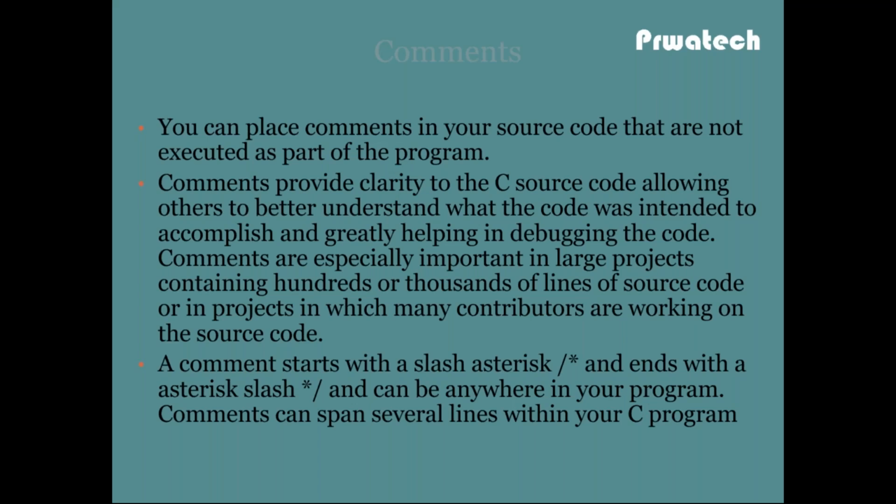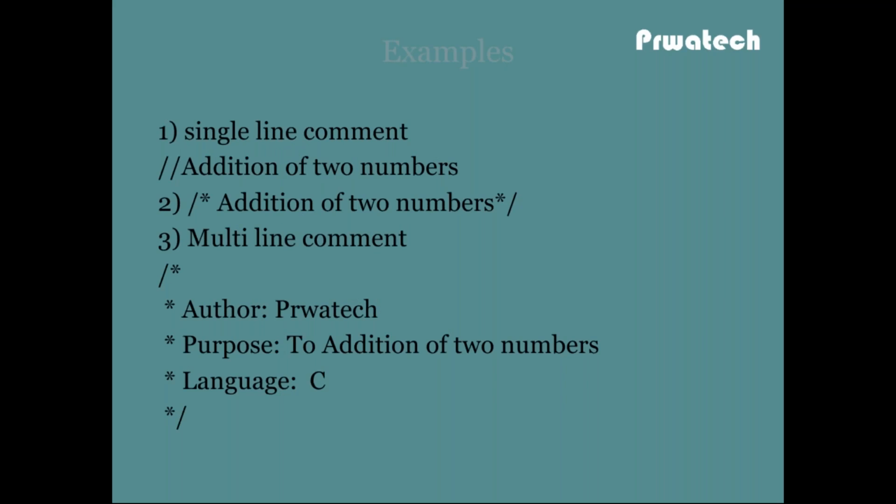Some small examples. A single line comment is slash slash, addition of two numbers. Another single line comment is slash asterisk, addition of two numbers, asterisk slash. If you use a multi-line comment, use slash asterisk, and then you can write anything.